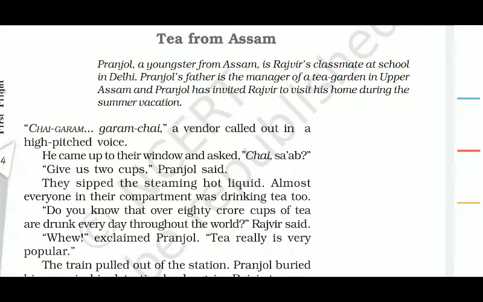During vacation, you sometimes invite your friends to your home, and sometimes you are invited to your friend's home, and you have a lot of fun together. You have joy and happiness with your friends and family. So this is the time for summer vacation, and Pranjol has invited his friend Rajvir, who hails from a different part of the country and has never been to this northeastern part of the country. That means he has never visited Assam, right? So this is what the story tells us.